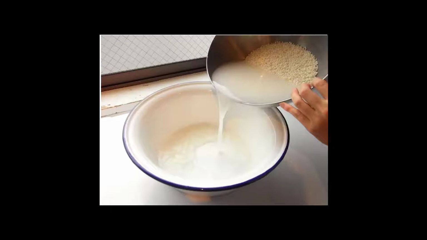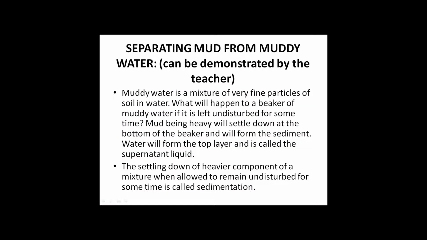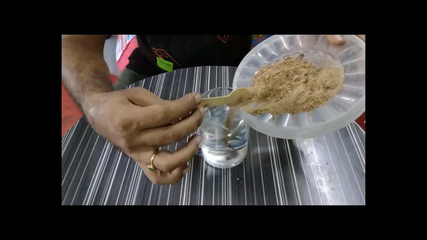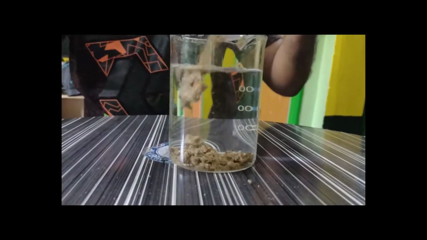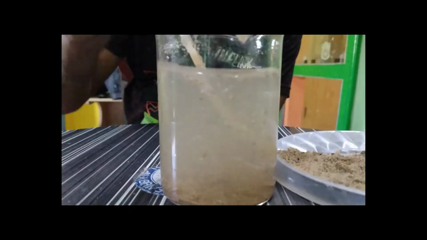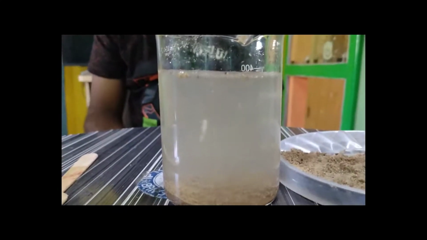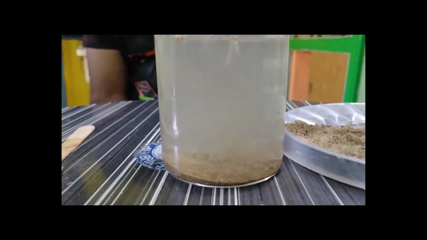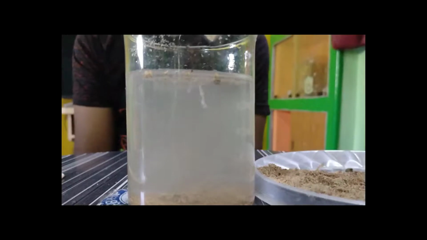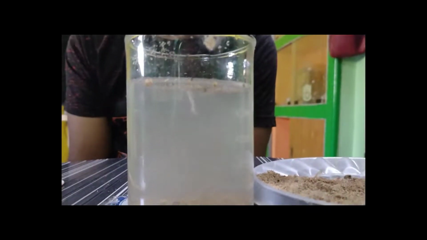This is called decantation. Separating mud from muddy water can be demonstrated by the teacher. Muddy water is a mixture of very fine particles of soil in water. What will happen to a beaker of muddy water if it is left undisturbed for some time? Mud, being heavy, will settle down at the bottom of the beaker and will form the sediment. Water will form the top layer and is called the supernatant liquid. The settling down of the heavier component of a mixture when allowed to remain undisturbed for some time is called sedimentation.